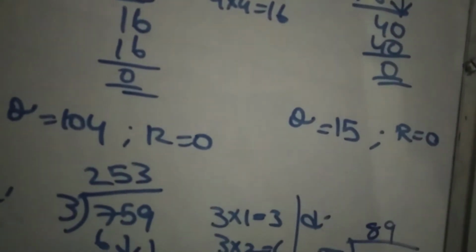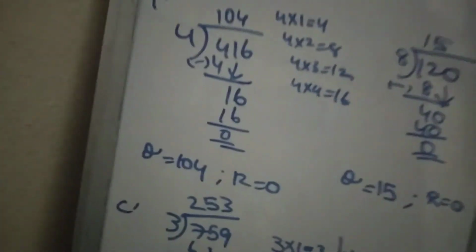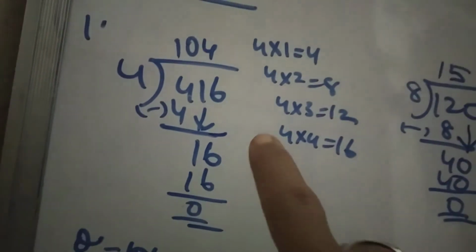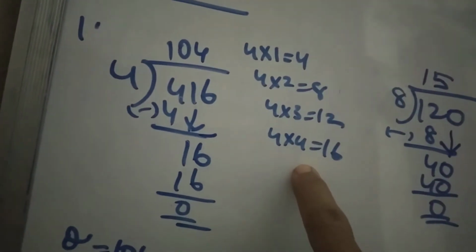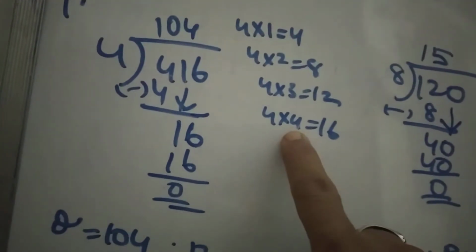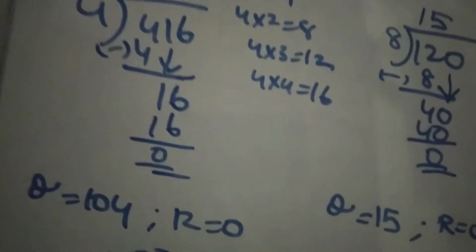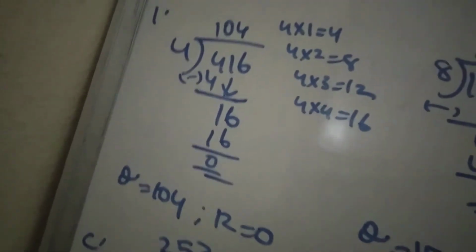So after getting 6 down, again see the 4 table. How many times will it go? 4 fours are 16. What is the remainder? 0.